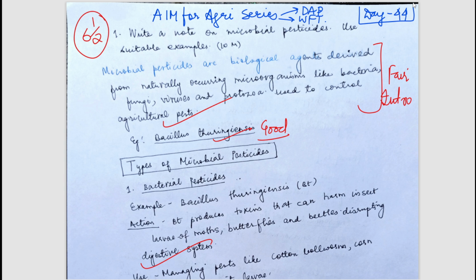By analyzing these types of answers, you can get a certain amount of benefit. You can see how to write certain points, how to introduce, how to conclude, how to structure your answer, and how to write certain examples. All these things can be very helpful in your answer writing journey. So let's start. The first question is, write a note on microbial pesticides and use suitable examples.